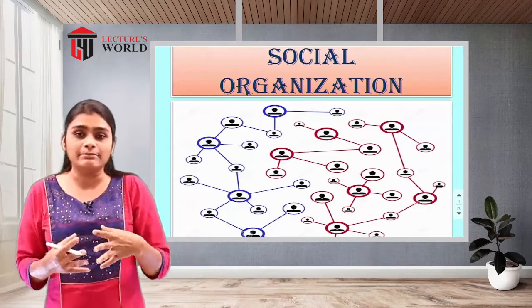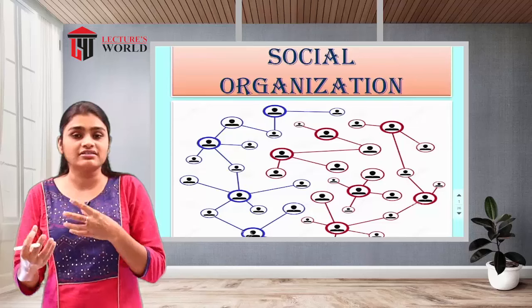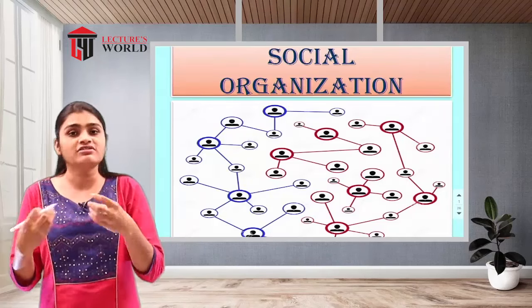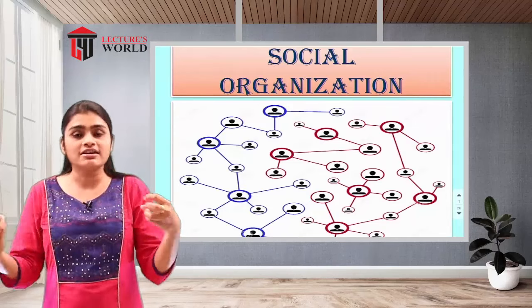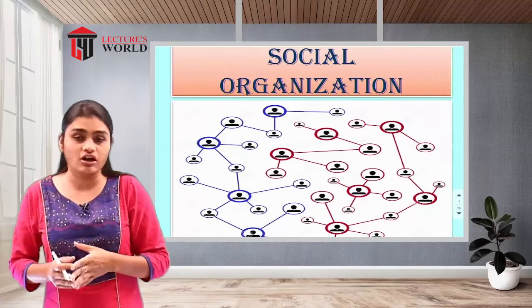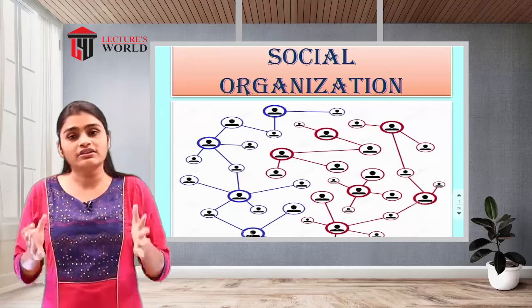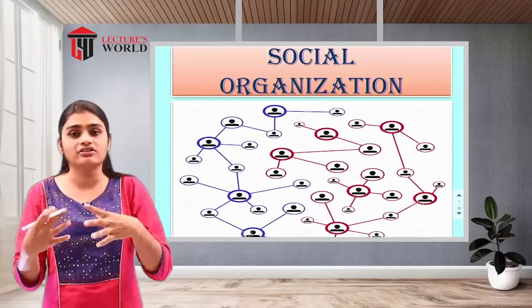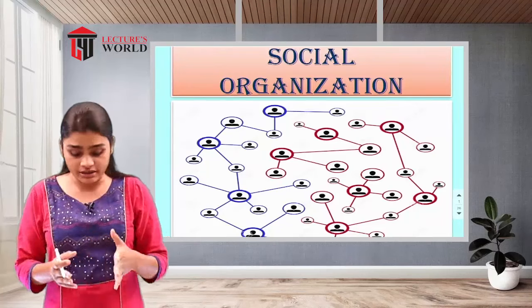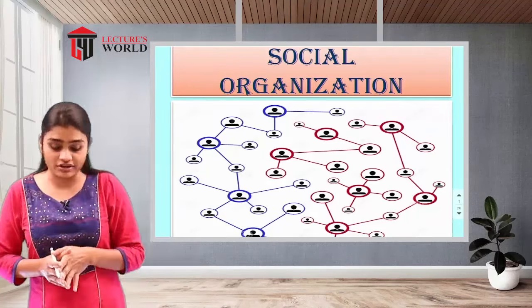Among the family members there will be social relations, giving and taking relationships, that type of behavior. That social relationship will be called social organization. Whenever individuals are having a social relationship between each other, we can call it a social organization.